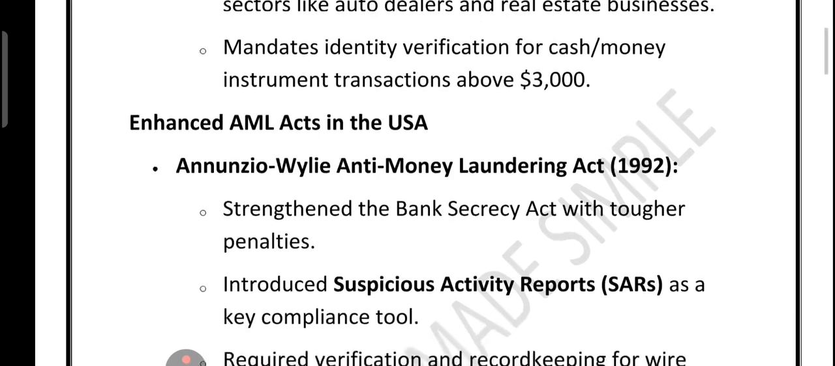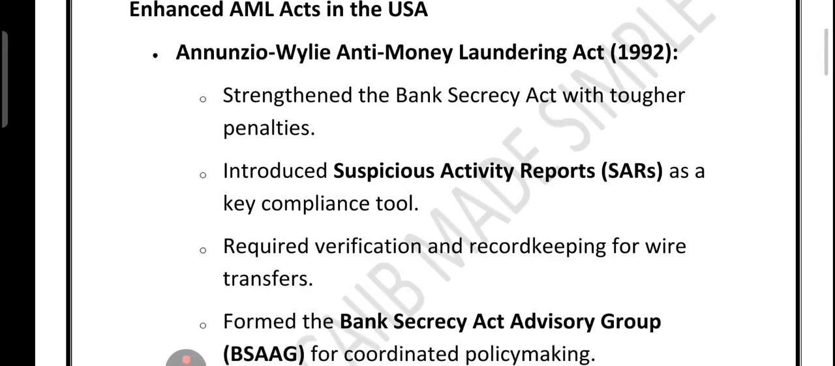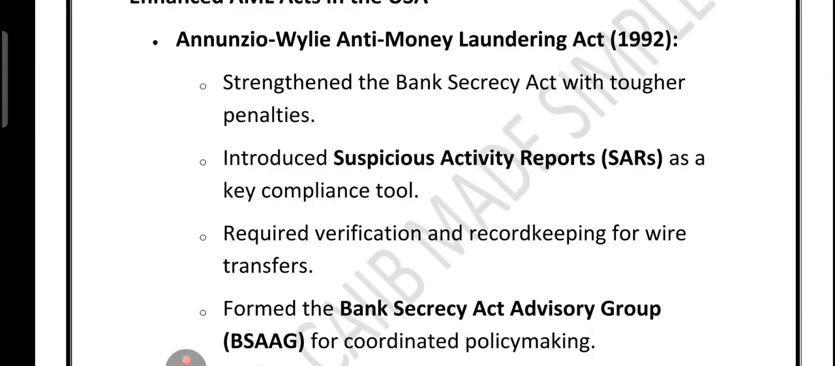Now friends, let's look at the Enhanced AML KYC Acts in the USA. After the 1980s, the US kept making its anti-money laundering laws even stronger. In the year 1992, the Annunzio-Wylie Act came in. This was very important because it introduced the Suspicious Activity Report, which we call SAR, which is still the backbone of AML reporting today. It also added stricter penalties, made record keeping for wire transfers compulsory, and even set up a special advisory group to guide AML policy making.